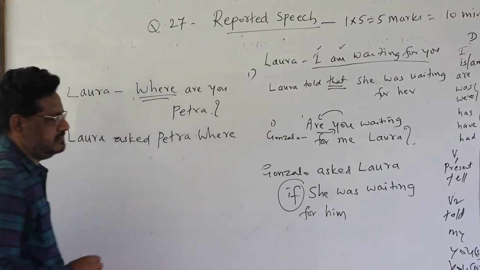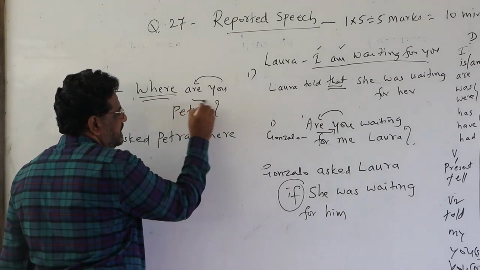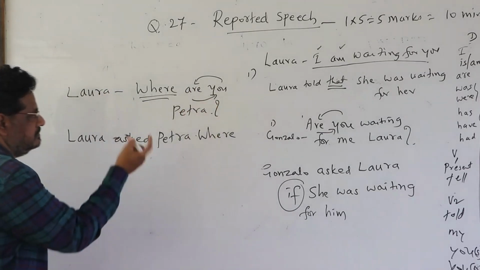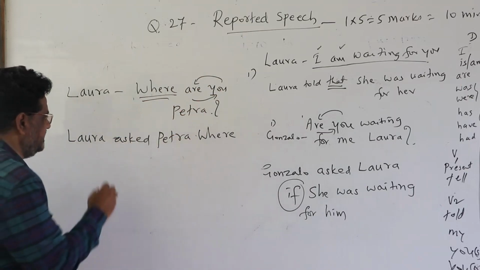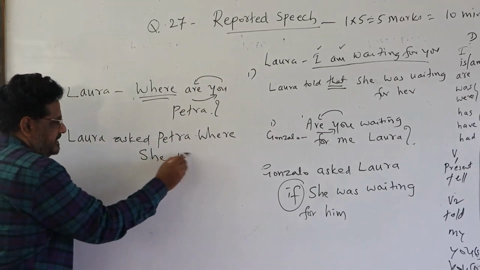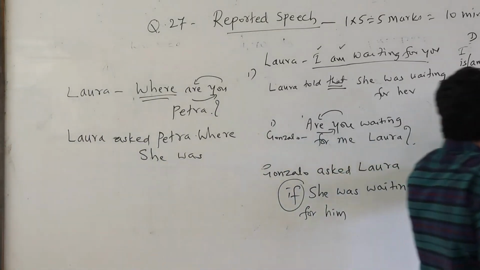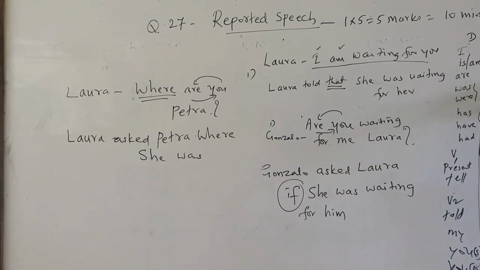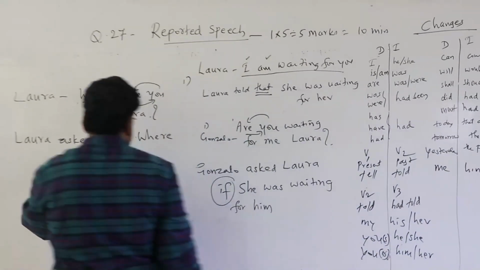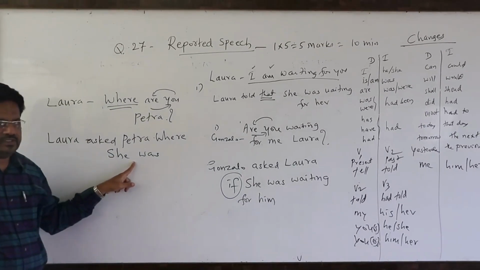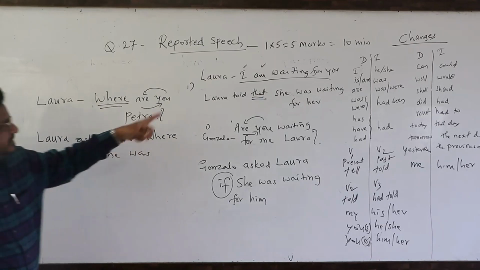Where? So then again interchange this helping verb and pronoun by changing that. So she was asking the lady Petra where she was. Where she was. So why does are you become was? So it is singular, sir. Speaking with only one lady. So if it is plural, then were. Okay, that's the answer. Laura asked Petra where she was. Don't put a question mark again. Okay? So your answer should be like this.